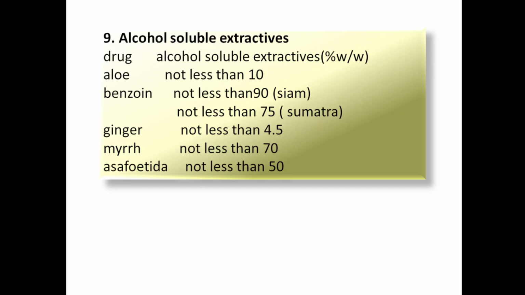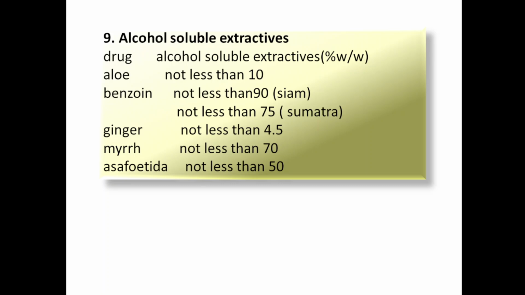Alcohol soluble extractive values. In the case of alcohol soluble extractive values, you have to take alcohol. For example, ethyl alcohol 95% is taken, and the drug is dissolved in it. Whatever constituents are present in the drug will get solubilized in alcohol, and the remaining constituents which are not dissolved will be retained on the filter paper after filtration.